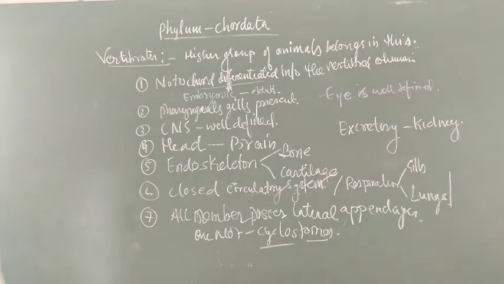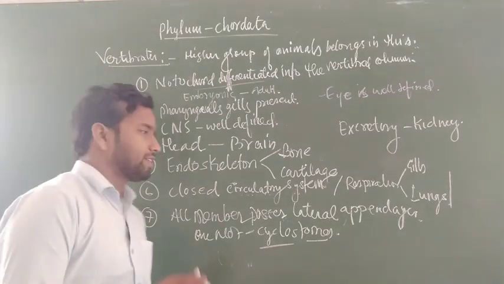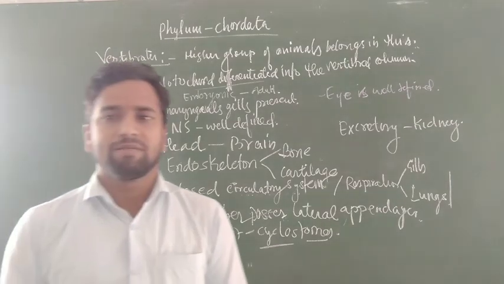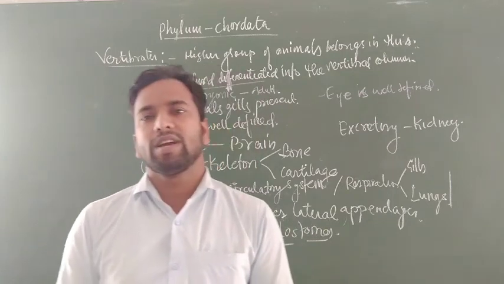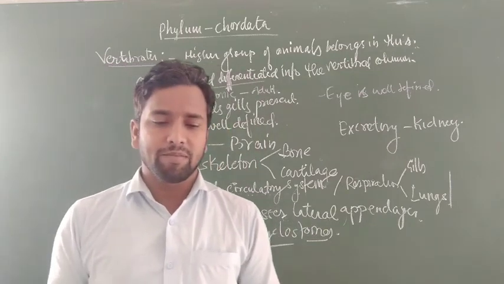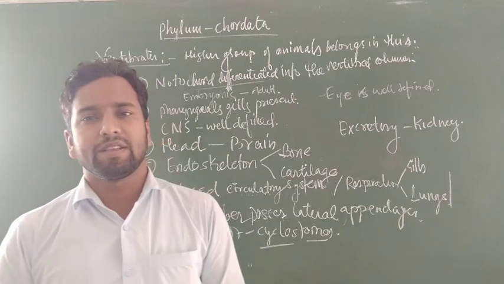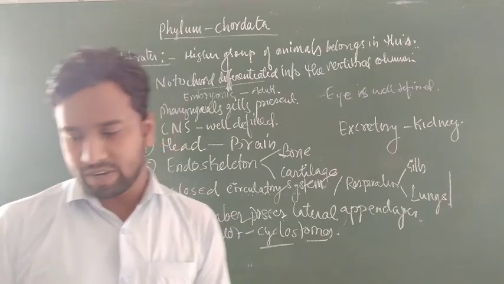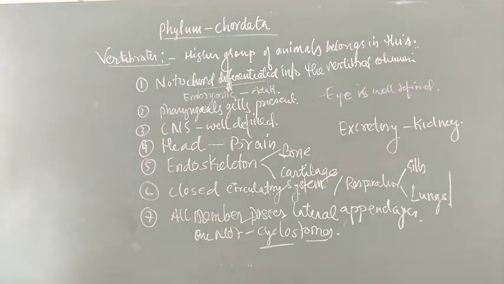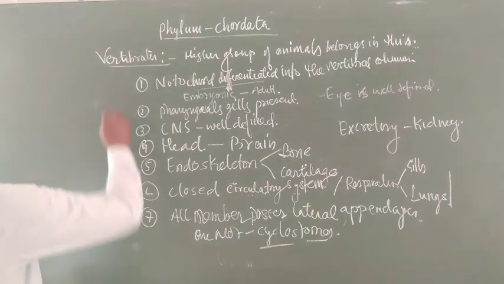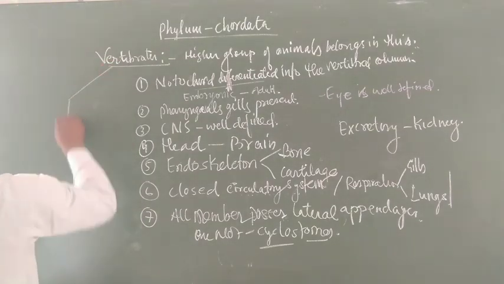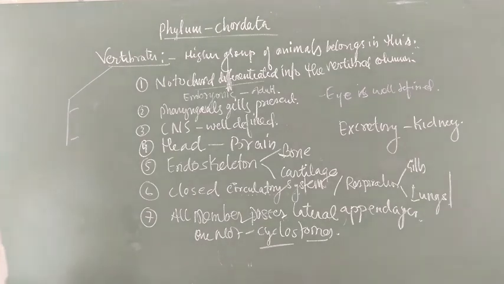That's why the arthropod is not capable of seeing an object clearly. Now this animal possesses a well defined digestive system, respiratory system, circulatory system, and endocrine system. All these systems are well defined inside the body of vertebrates. Now students, the vertebrates are further divided into two classes, that is, Agnatha and Gnathostomata.